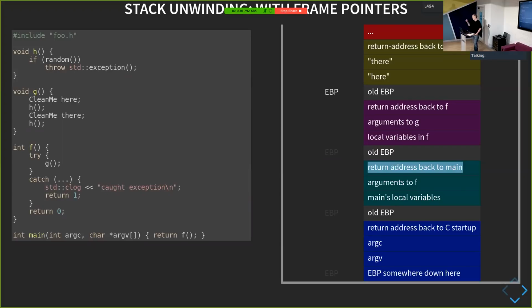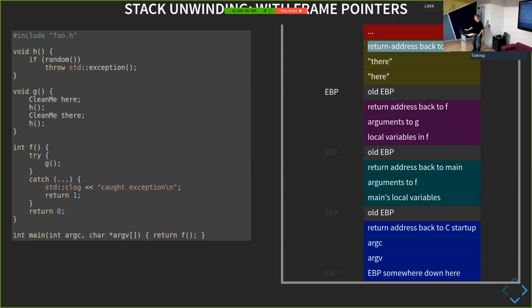And this allows me to unwind it and say, at this point, I know that here's my return address for G. I know where I am in G. I could be either here or here. Am I this point or this point? So both invocations of H will have a different return address back into G, which will affect how my cleanup works when I start looking at my table. All right.